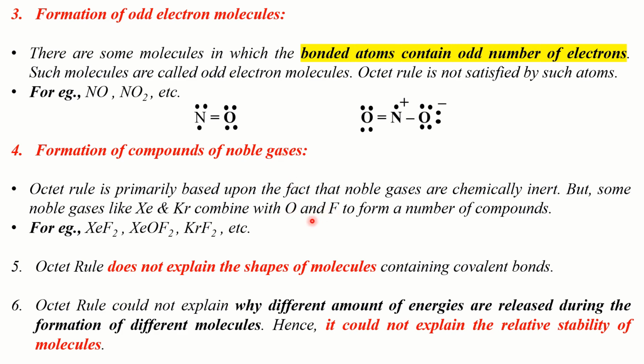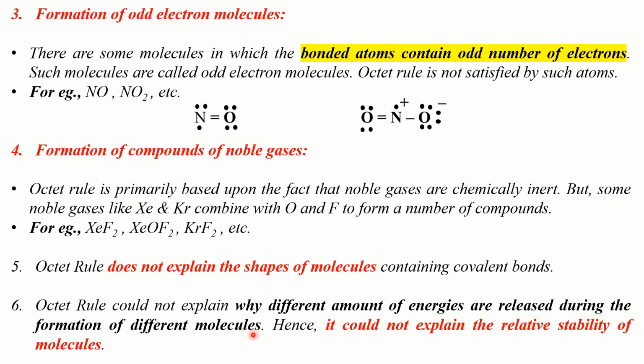The fifth limitation to the octet rule is that the octet rule does not explain the shape of molecules. And the sixth limitation to the octet rule is that it could not explain the relative stability of molecules in terms of energies. We know that atoms combine by forming bonds, and when bonds are formed, energy is released. Different amounts of energy are released during the formation of different molecules.